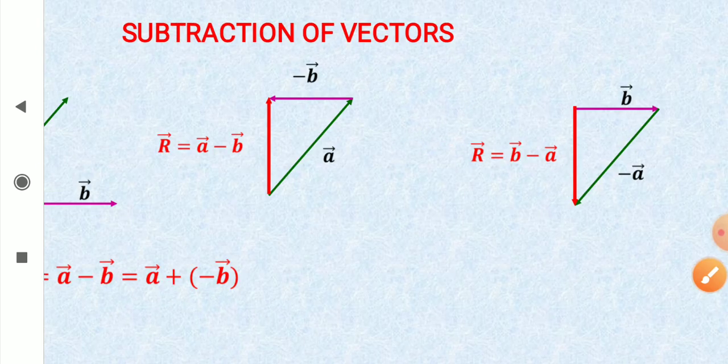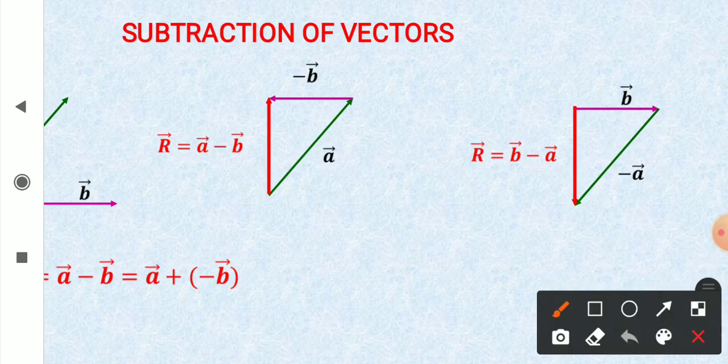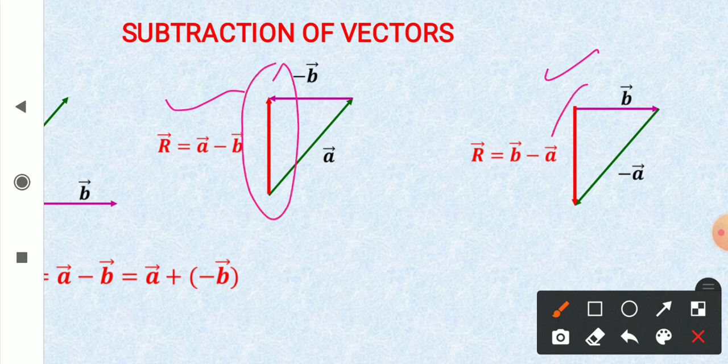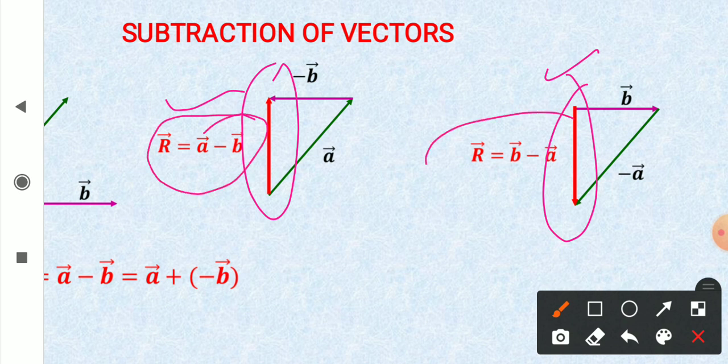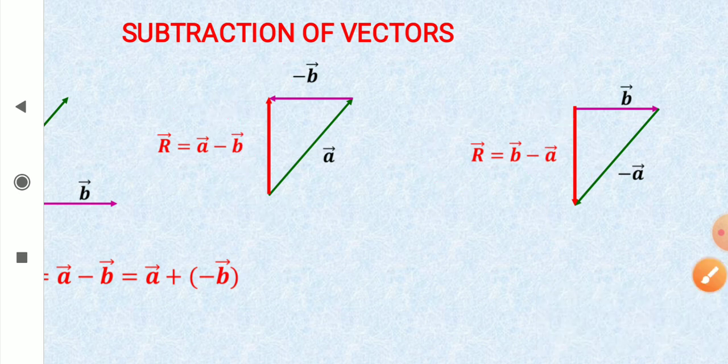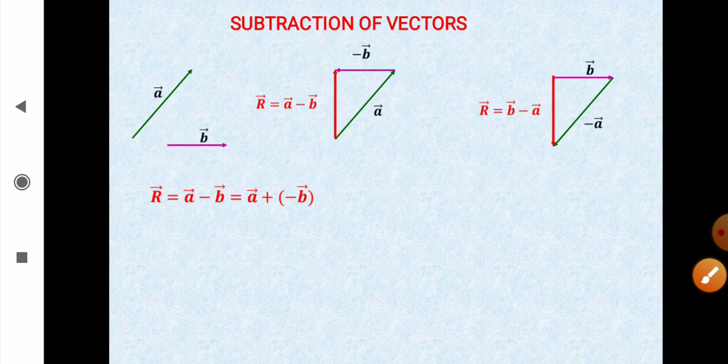And one more thing, if you compare these two situations, then look at this vector and this vector. They have equal length but opposite directions. Equal length, parallel, but opposite directions. So they become anti-parallel. That means they are negative vectors of each other. So here the commutative property is not followed.